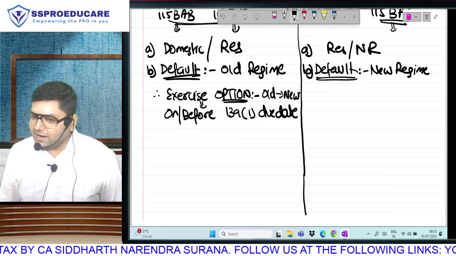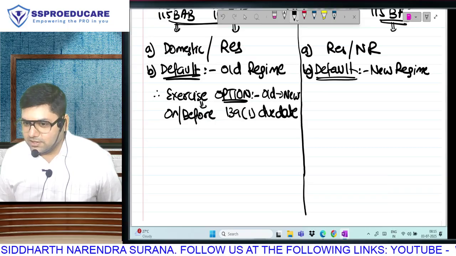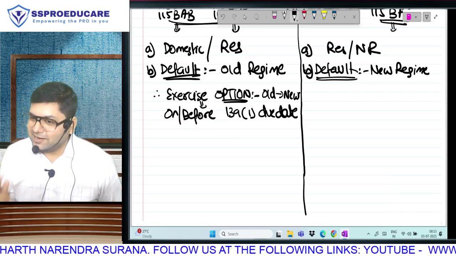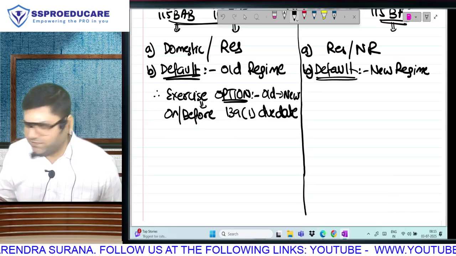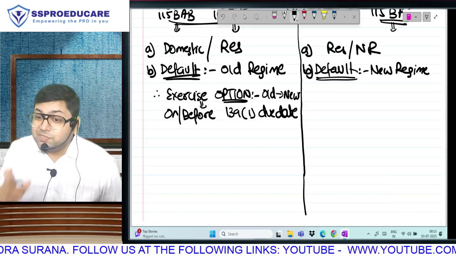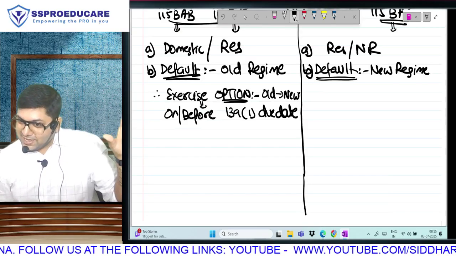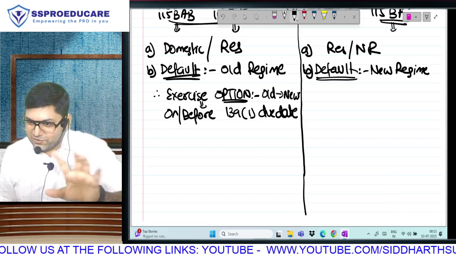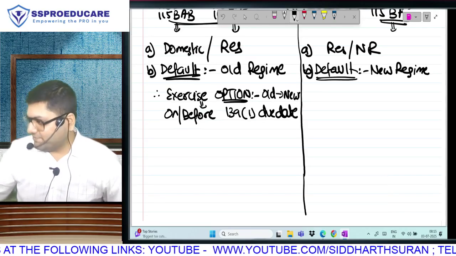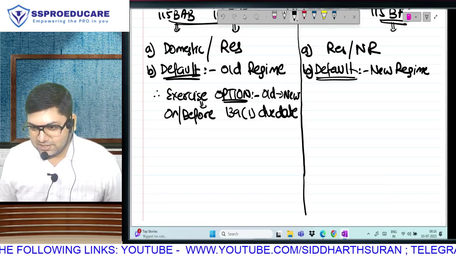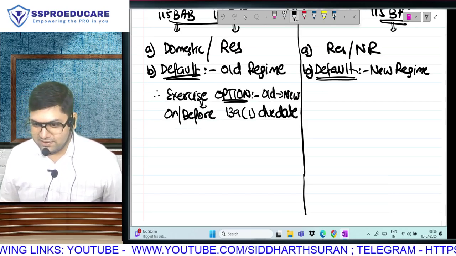Okay, if I do not exercise the option by the due date, by default I will be put under the new regime. But I filed my return last year in the old regime. I will file my return whenever my due date is, whichever is my applicable due date, in the old regime. This year also, because this year we are filing the return for last year. No? The 12 lakh thing is not applicable. I will be filing in the old regime, I am sure. Next year I will see the difference between old and new. If my NTTI is coming up to 12 lakh rupees, I don't have to pay anything.